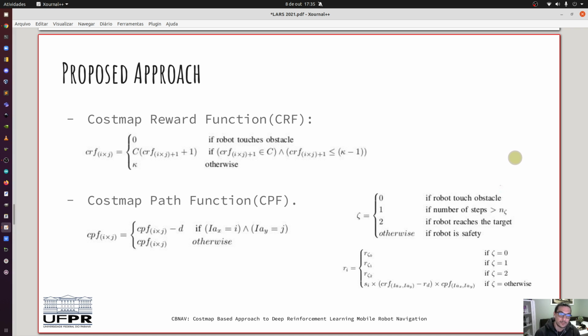CPF is a matrix as well, where only the episode path is stored. In this case, we are trying to replicate the pheromone-based navigation. CPF is necessary to motivate the robot to not pass through the same path. If it occurs, the discount factor D is applied. So here we have the CPF matrix created for each episode. If the robot passes through a position where it already passed, the discount factor is applied and the reward function receives a discount.